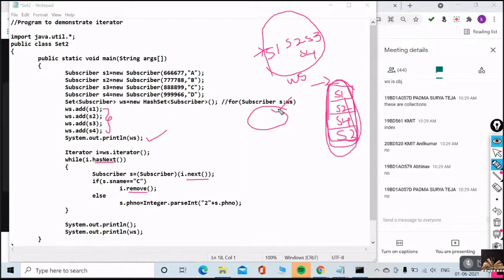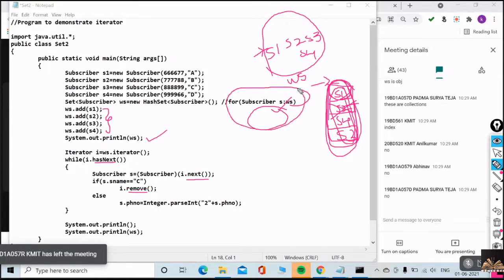I can display this collection set through for each, but I cannot modify. I cannot remove a particular element. I cannot rename one of the object's name to another name. I cannot do any modifications through for each. Did you understand?